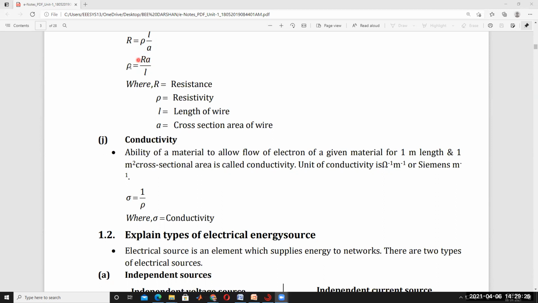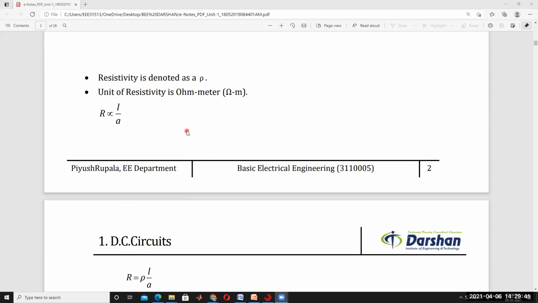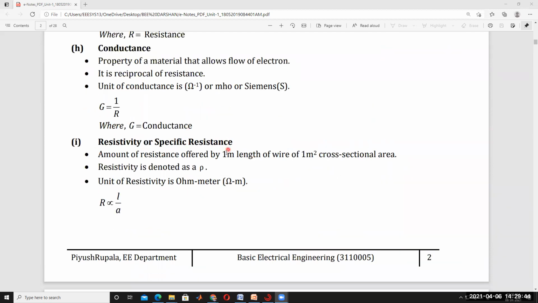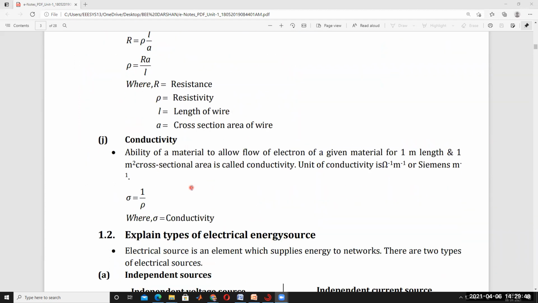From this, the specific resistance rho is equal to R into A divided by L. So R is resistance, rho is resistivity, L is the length of the wire, and A is the cross-sectional area of the wire. So this is the definition of resistivity or specific resistance. It's clear, nothing is difficult.